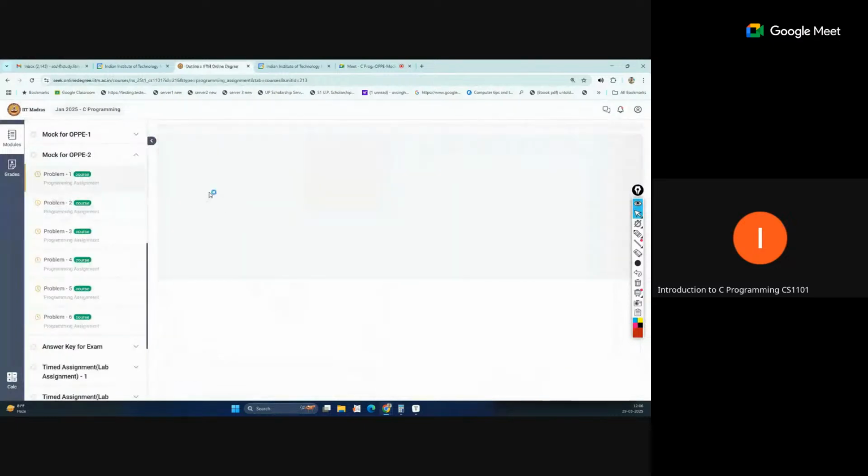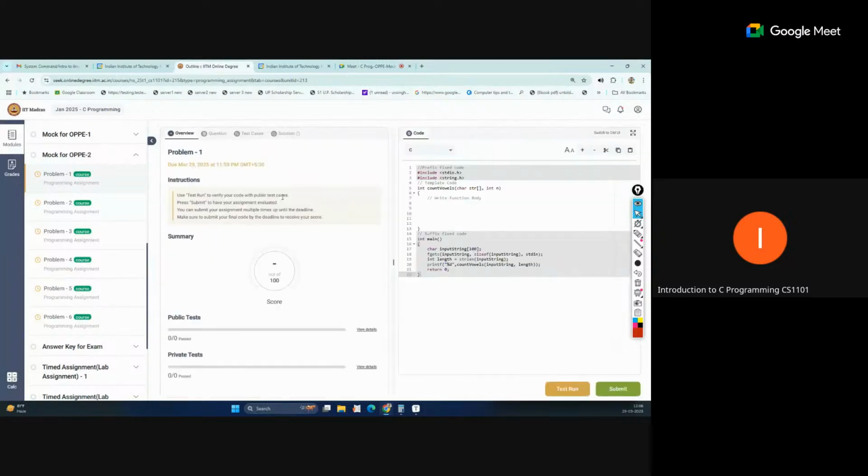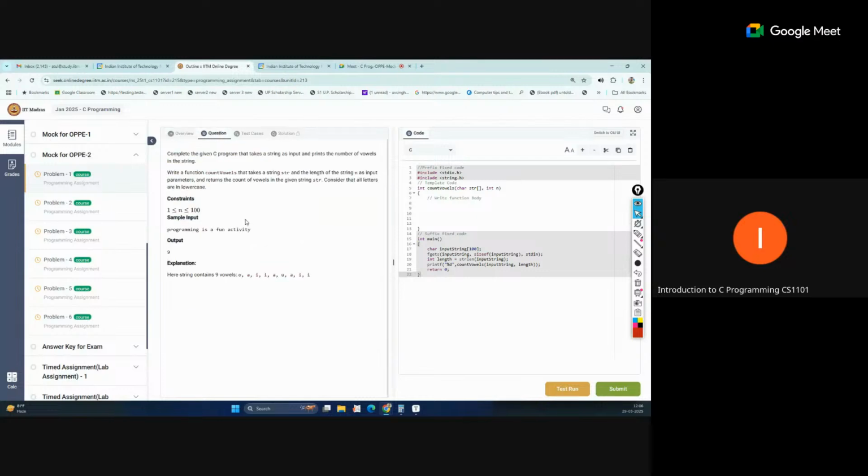This is the mock for OPP2 we have released, with a total of 6 questions. By default this screen opens, so do not get confused. There are some tabs; just click on the question. Now read the question statement carefully and then solve the problem.